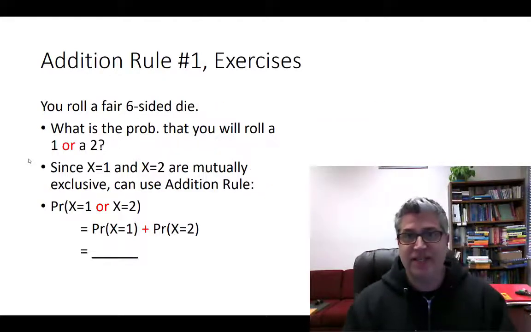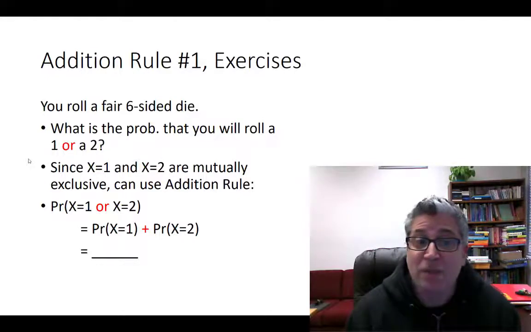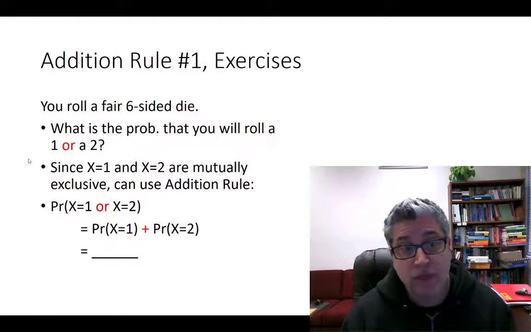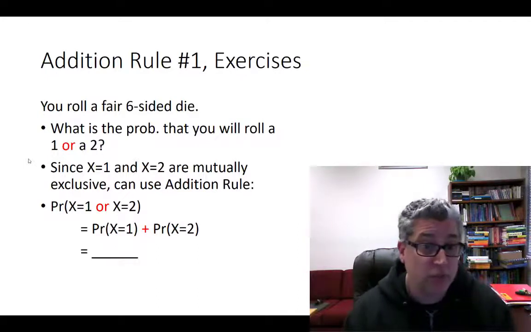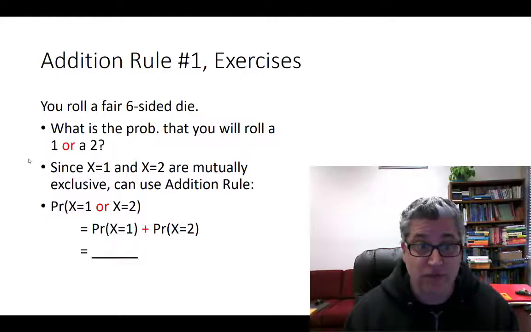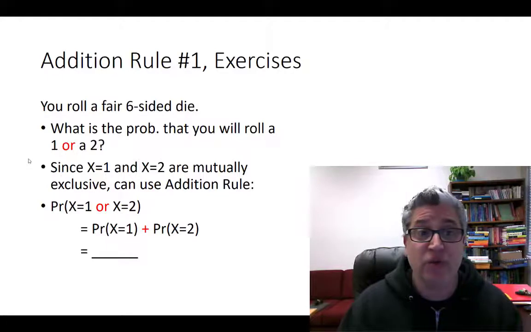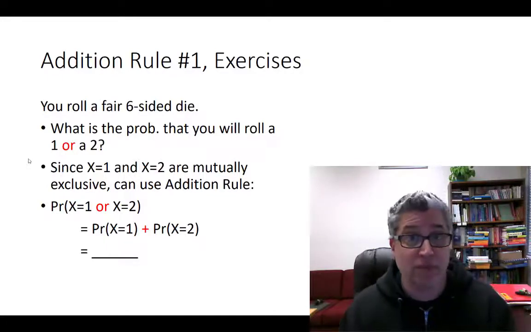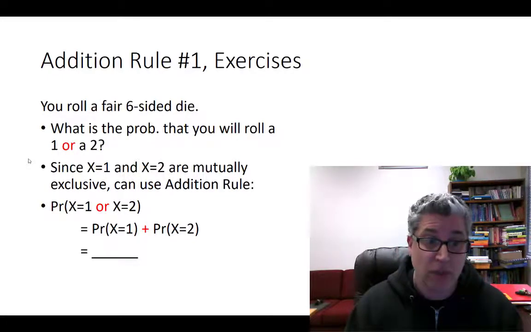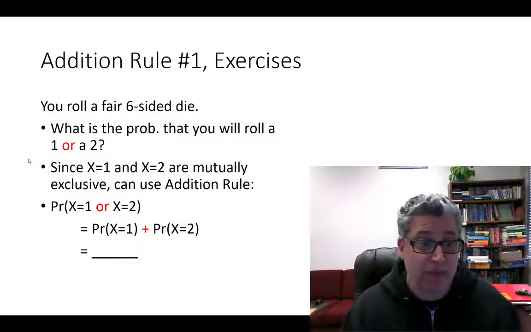You roll a fair six-sided dice. What's the probability that you roll a 1 or a 2? Okay, now the outcomes 1 and 2, they're mutually exclusive. You can't roll a single dice and have it come up 1 and 2. So since they're mutually exclusive, we can use what we're going to call addition rule number 1, our simple addition rule, which is to just add up the probabilities. So let's see how this works.